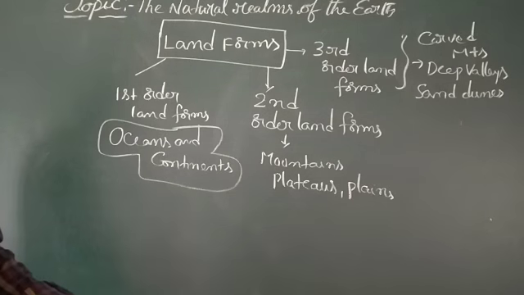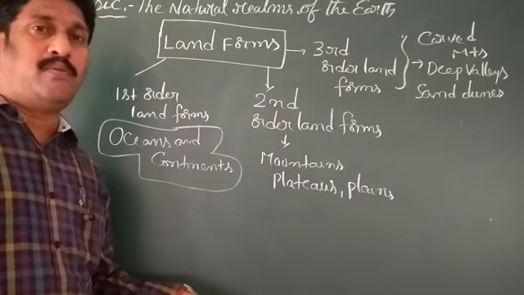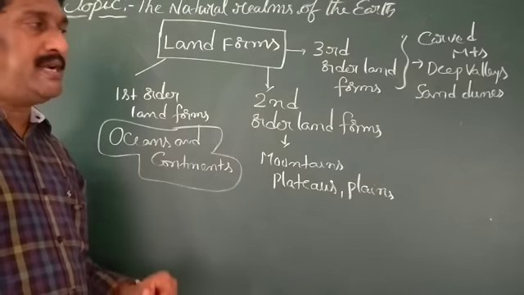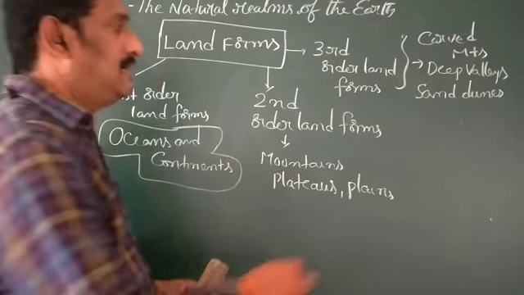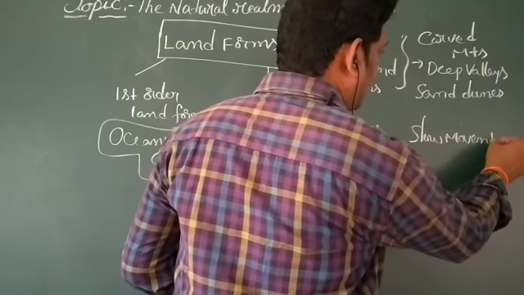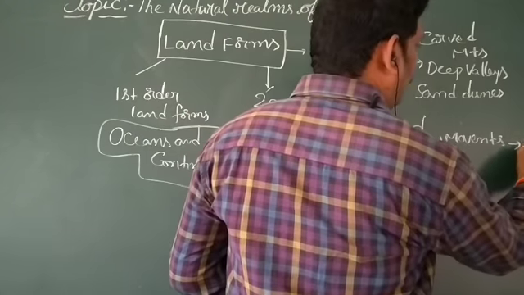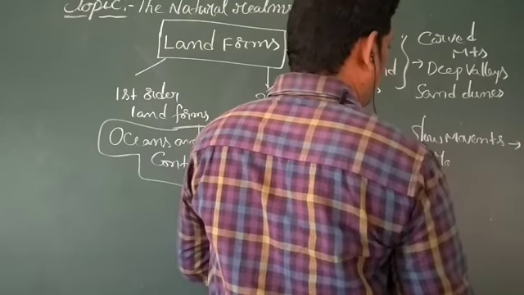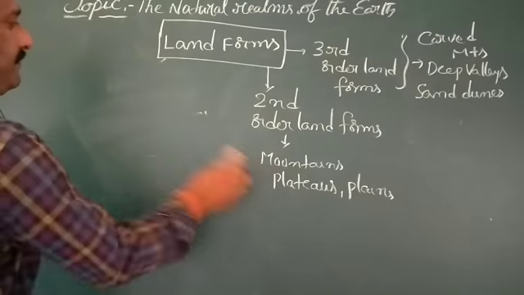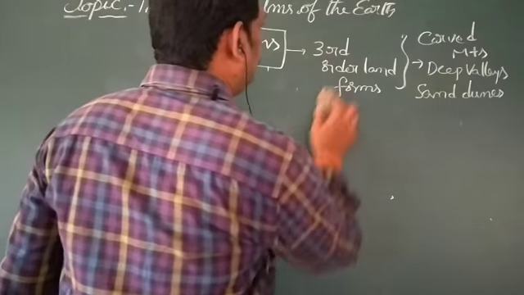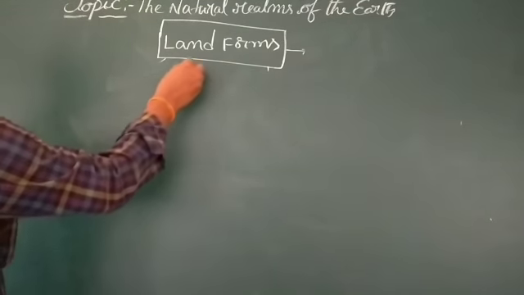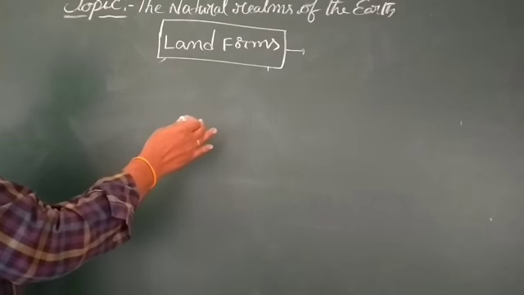Okay, slow movements and sudden movements. Due to slow movements and sudden movements, these landforms are formed. What are examples of slow movement events? I am going to write here, slow movements. Slow movements on the surface of the earth, like the movement of plates. Okay, the formation of the landforms.